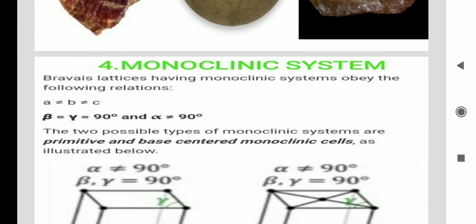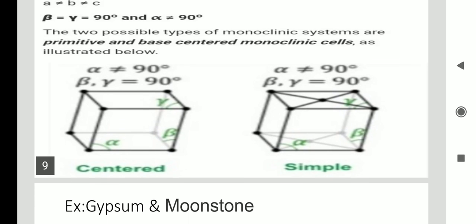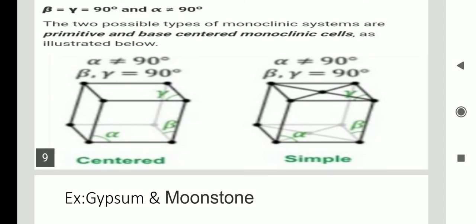Then coming to the other one, the monoclinic system. In the monoclinic system, beta and gamma are equal to 90 degrees, but alpha is not equal to 90 degrees. That means only one of the three angles is not equal, but the other two angles are equal. So that is about the monoclinic. At the same time, the parameters A, B, C are not equal. Beta, gamma are equal to 90 degrees, but alpha is not equal to 90 degrees.